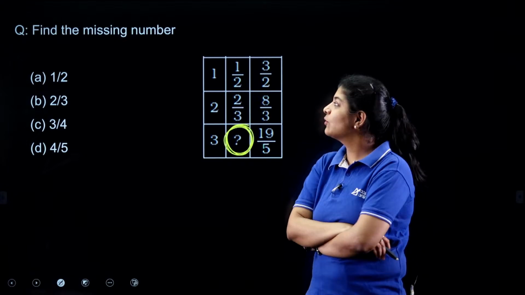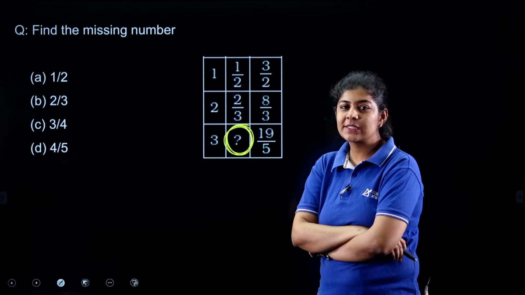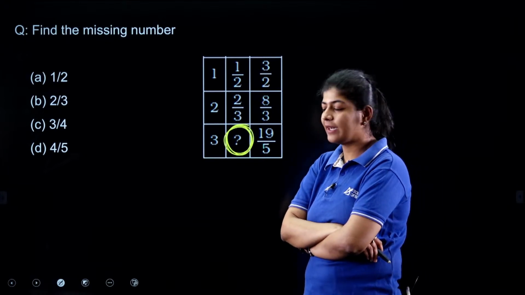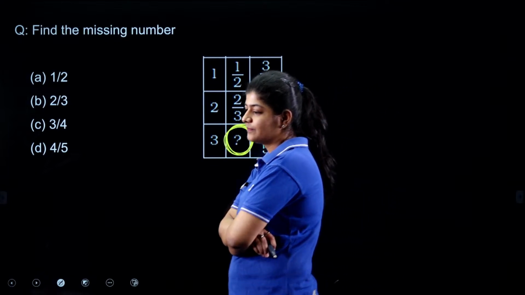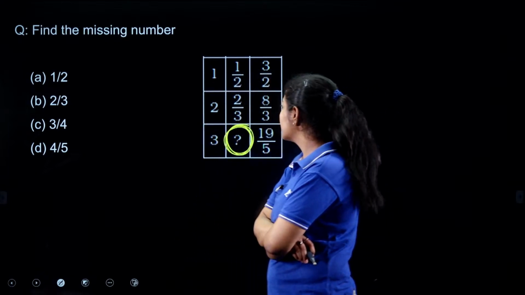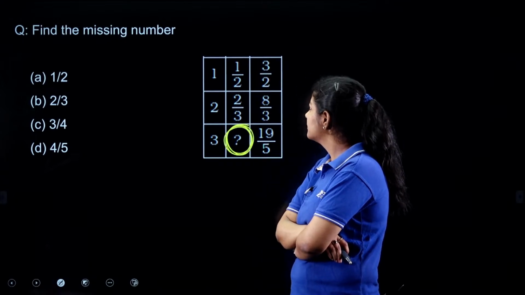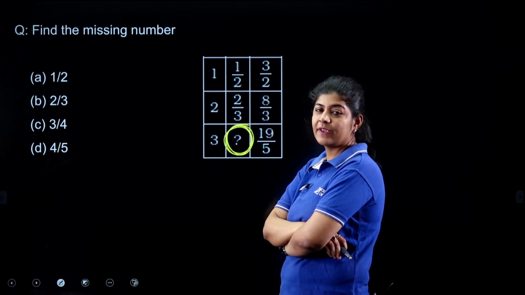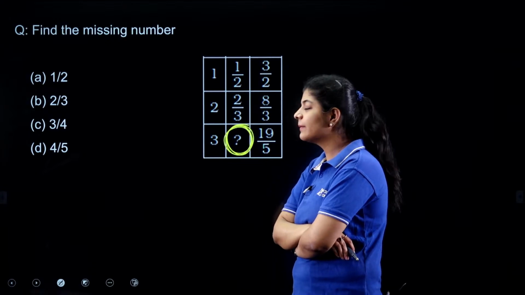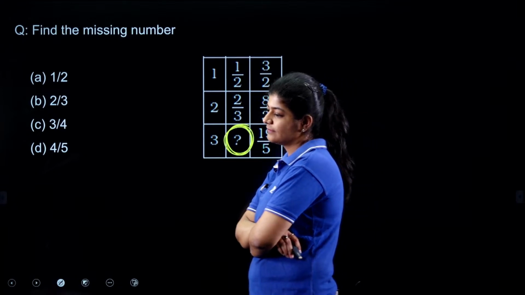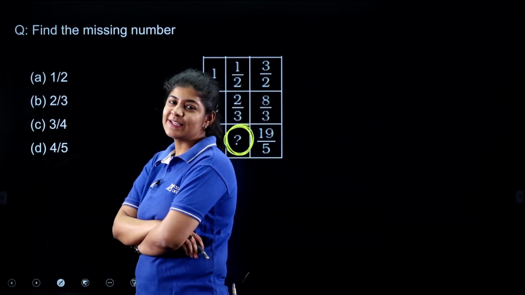If you just simply go through the numbers carefully, you can easily eliminate a few options and you will get the correct one. Just simply go through the numbers carefully and you will get your logic. Or we can say the option, not the logic but the option.